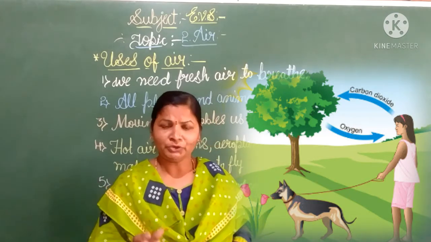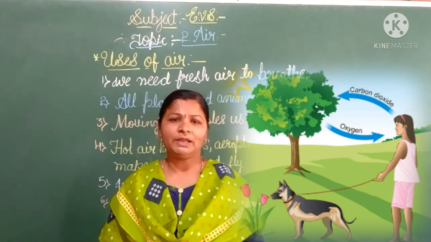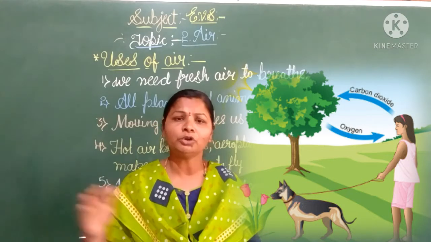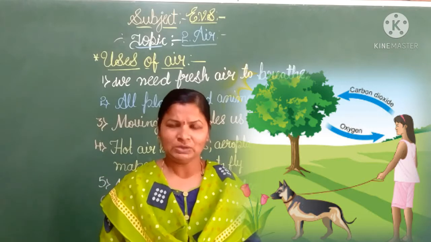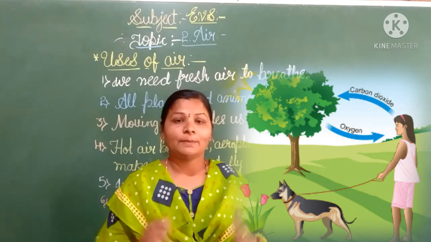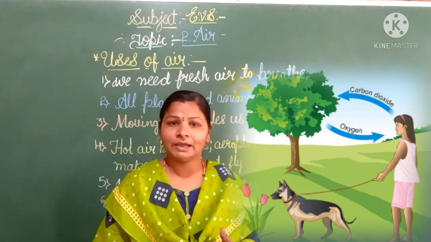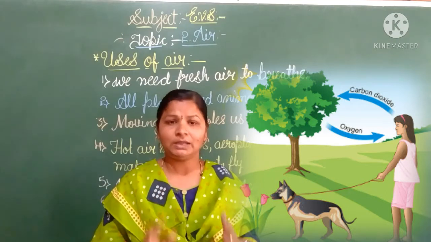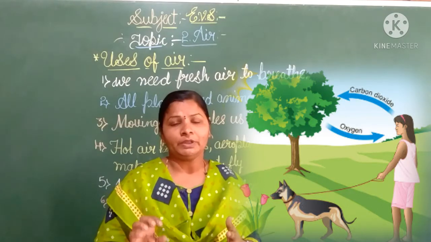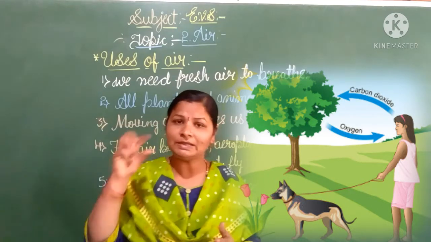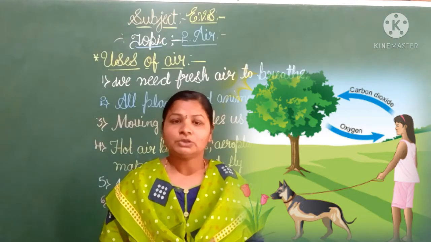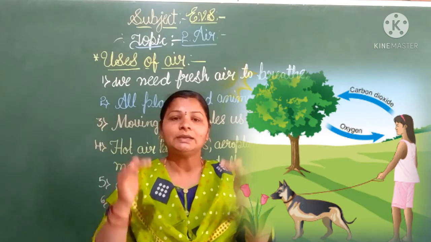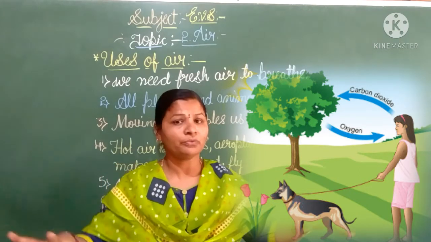So during the night time, your grandparents and parents tell you, don't go near the trees, under the trees. Why are they telling this? Because at that time, children, the plant is breathing. It is taking the air in and leaving carbon dioxide. So under that tree there is so much carbon dioxide.